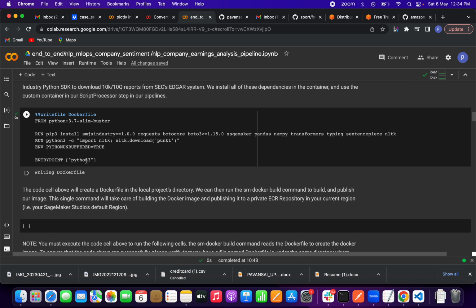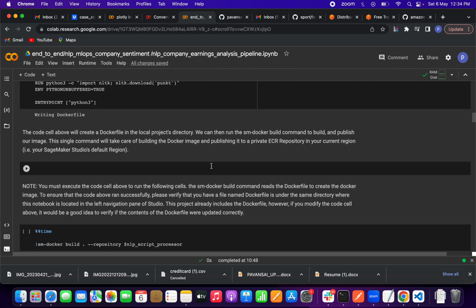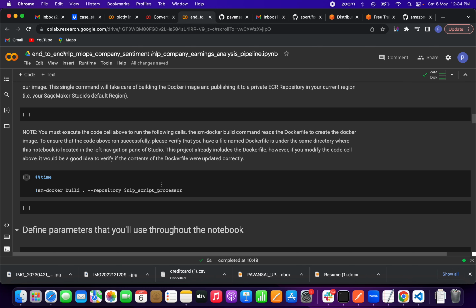So this is about the Docker file, friends. If you run this cell, this Docker file will be written. It will be created in the local project's directory. We can run the sm-docker build command to build and publish this Docker image, friends.